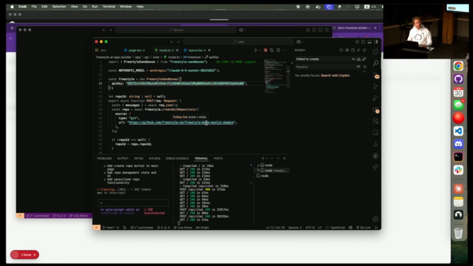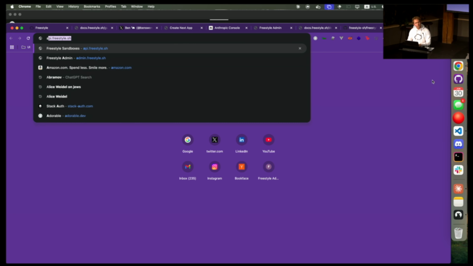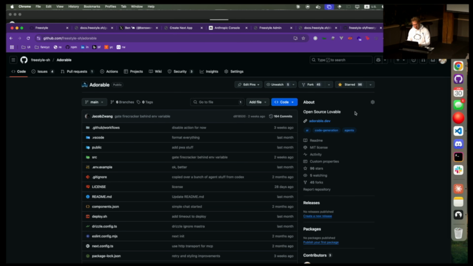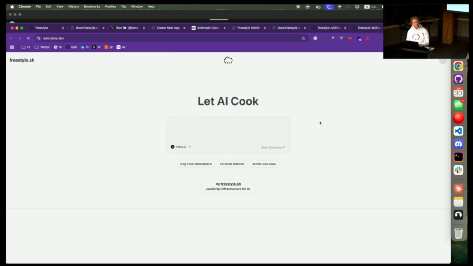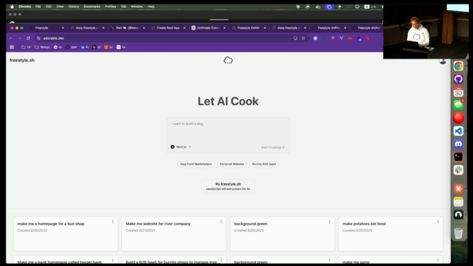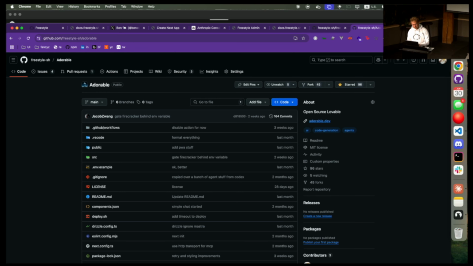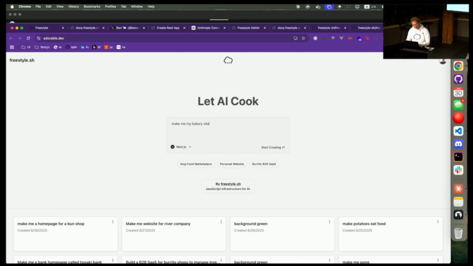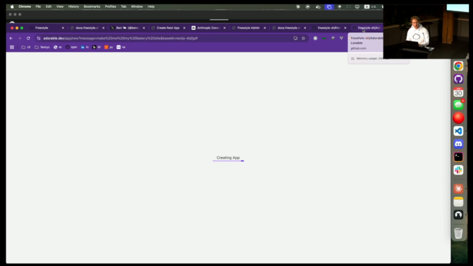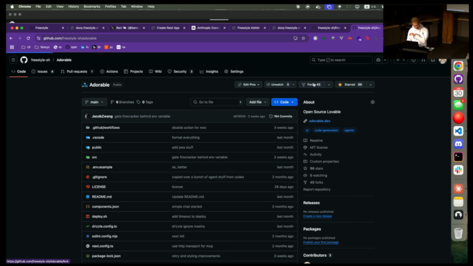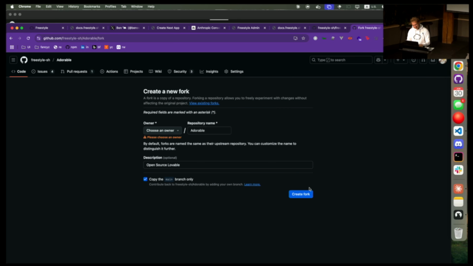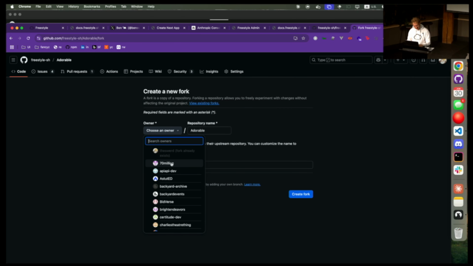However, I do want to show what you can get to in 2 minutes before I go. If this seemed a little lame to you, we've actually open sourced the world's worst AI app builder. It's called Adorable. It's fully open source and a starting point. And make me my bakery site. While it seems I am not able to create a fresh one, I am able to fork this and get my own.